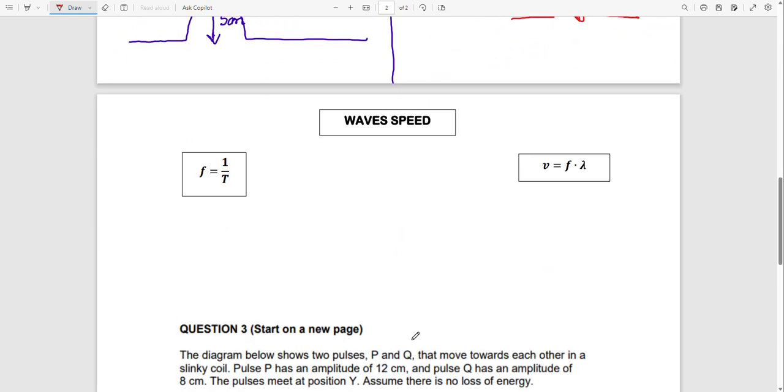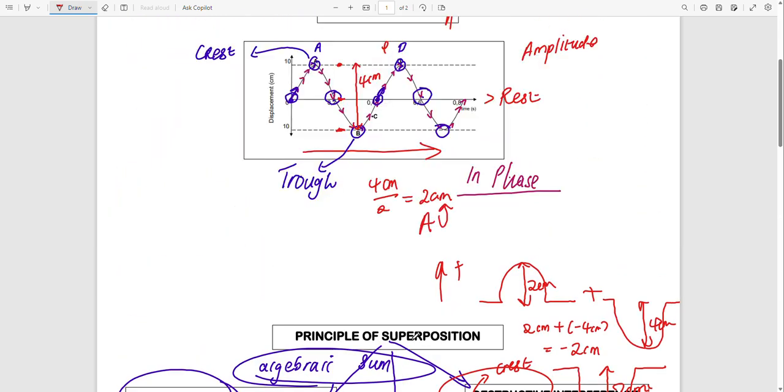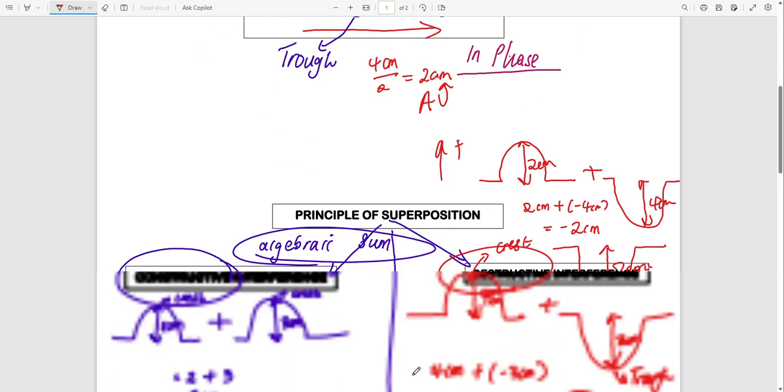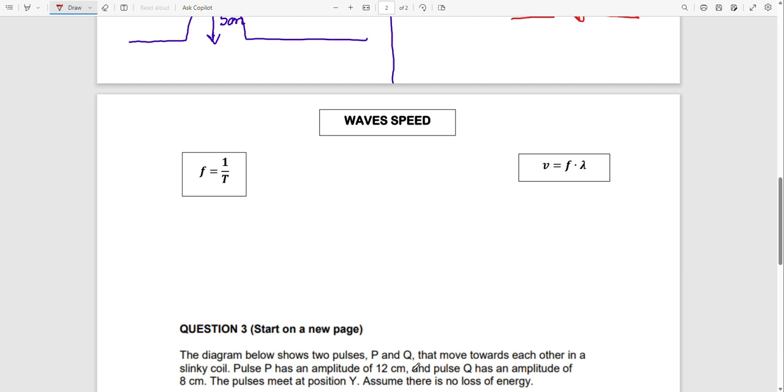So we have a wave speed. As much as I'm drawing a wave here, the wave has a certain speed at which it moves along that medium. So we can say we have this wave, and this one is the speed.